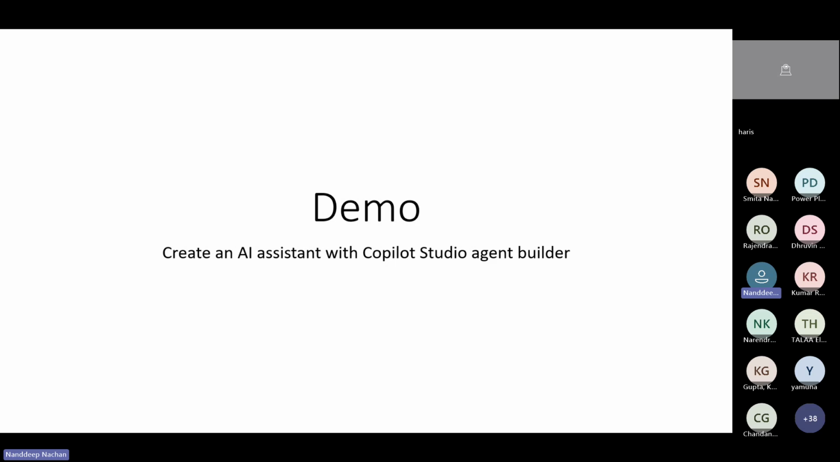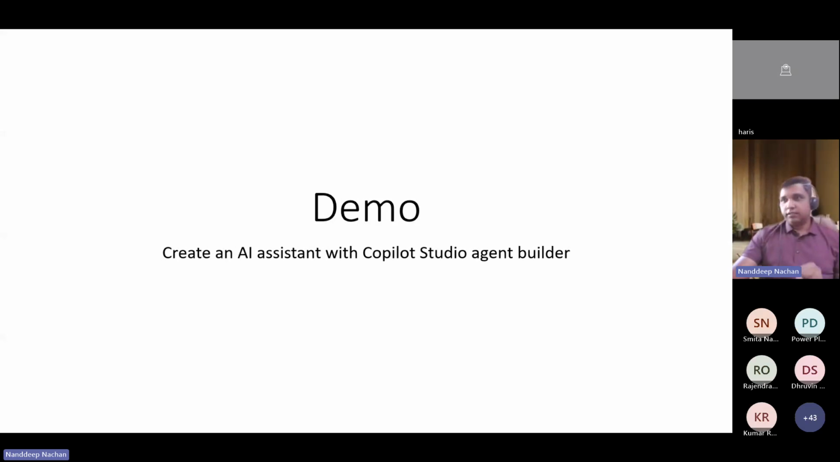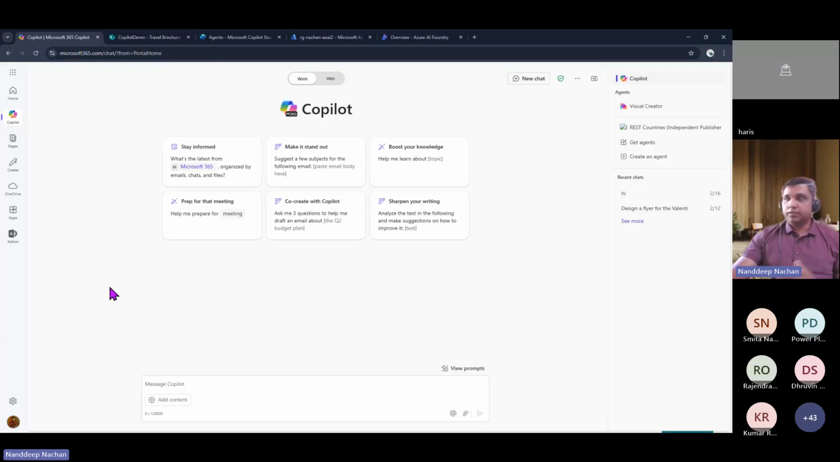So now that we are going to look into the demo, the hands-on, like how to create the AI assistant with the Copilot Studio Agent Builder. This is the interface that we have been working in mostly, Microsoft 365 Copilot, and now here we do have the option to create the agent.